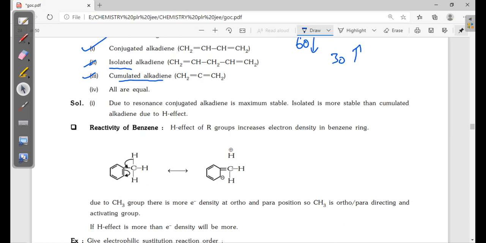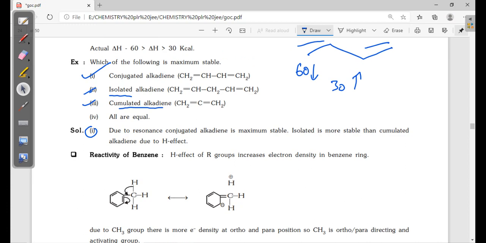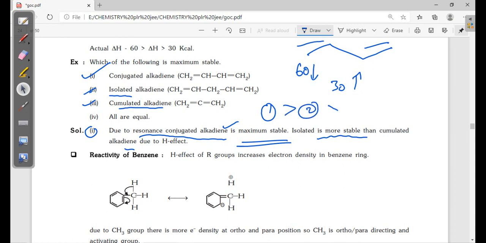Now, which of the following is maximum stable? Due to resonance, conjugated alkadienes are maximum stable. Isolated is more stable than the cumulated alkadienes. So first of all, conjugated is highly stable, then isolated, then cumulated.